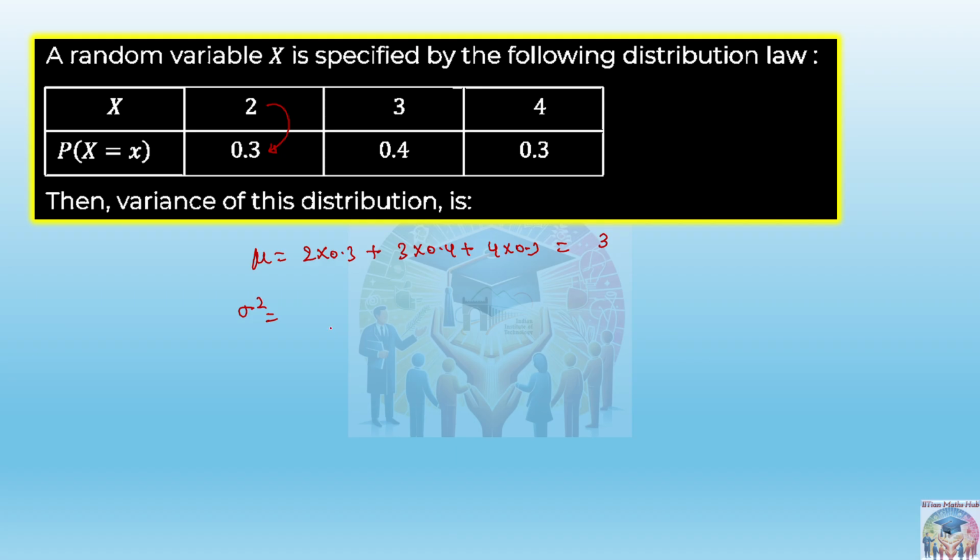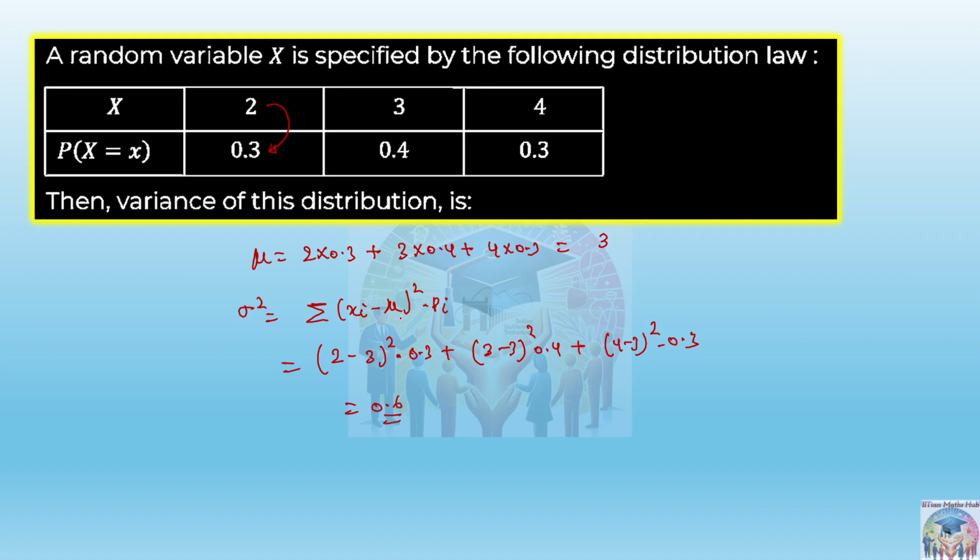So mu you already got, and the sigma square formula we already know: sigma of (xi minus mu) whole square into pi. Xi minus mu means 2 minus mu, exactly. Okay, into the probability, that is 0.3, plus then 3 minus 3, this is 0 already, right? Plus (4 minus 3) whole square into 0.3, and you will get 0.6 as the answer.